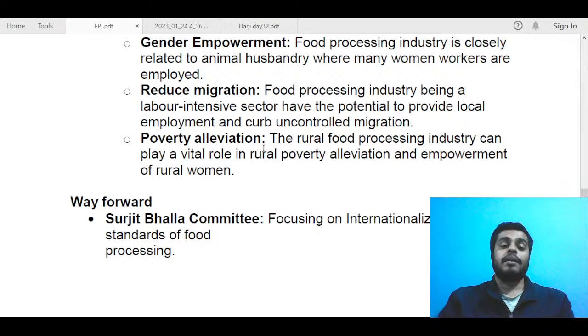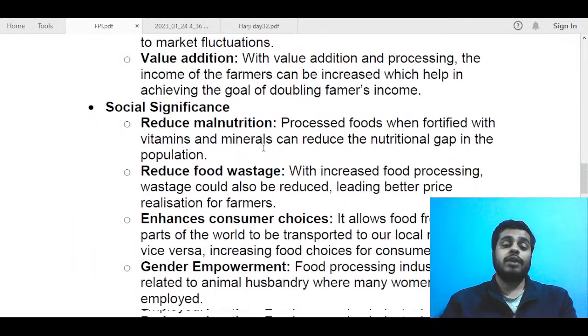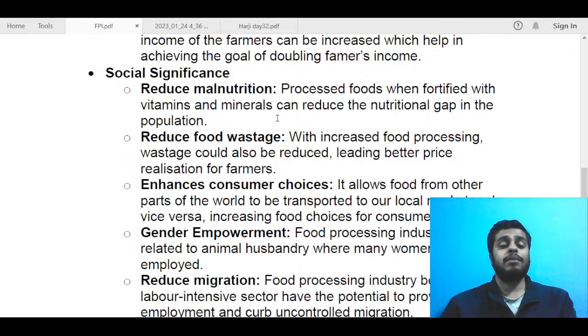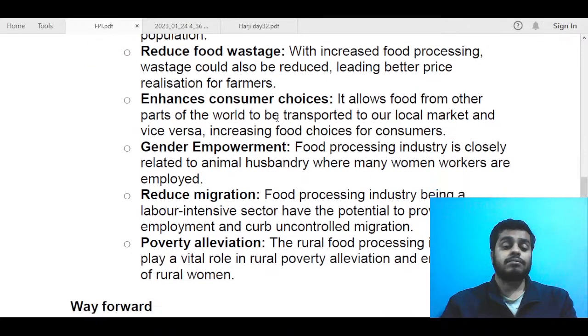So these are some of the important points. Here again, you could have mentioned three or four points: poverty, gender empowerment, food malnutrition. These are some very basic points whenever you think about societal issues. You could have just linked it to the food processing industry, and that should have been sufficient for this answer.